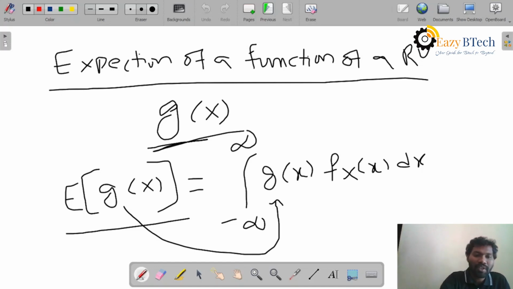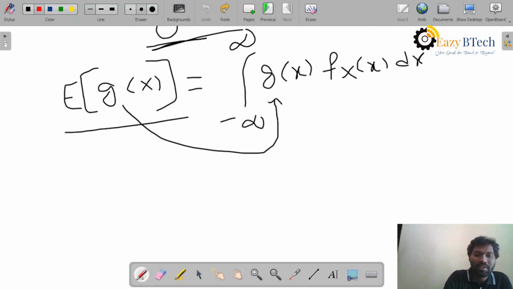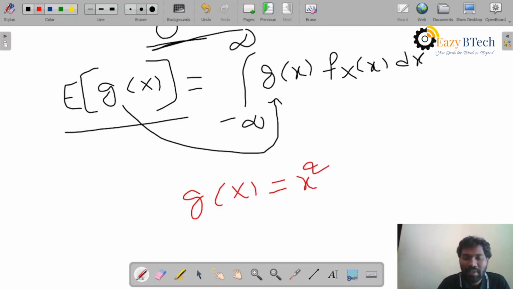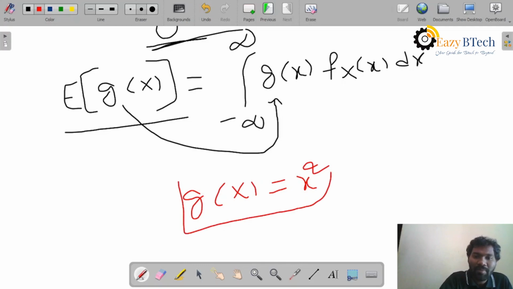Suppose they gave you the expectation of g of x with g of x equal to x square. That means the function they represented is g of x equal to capital X square.